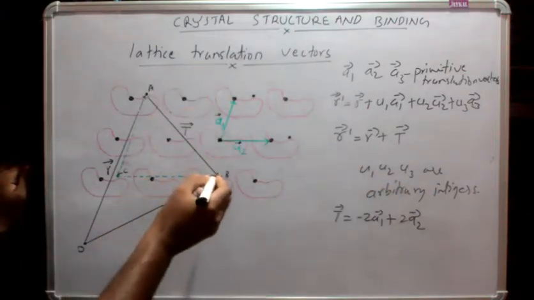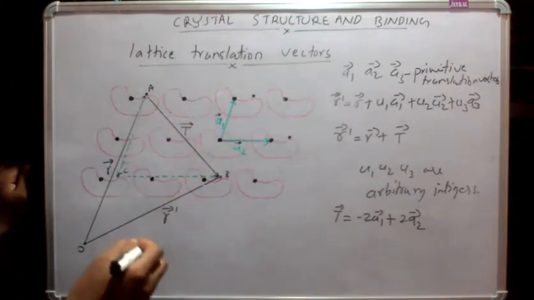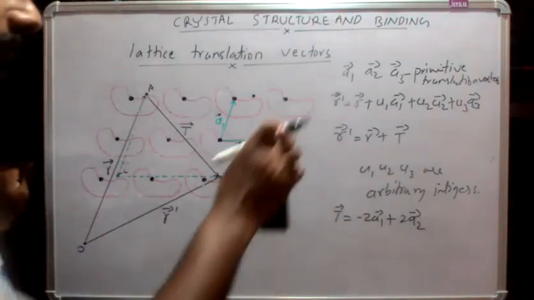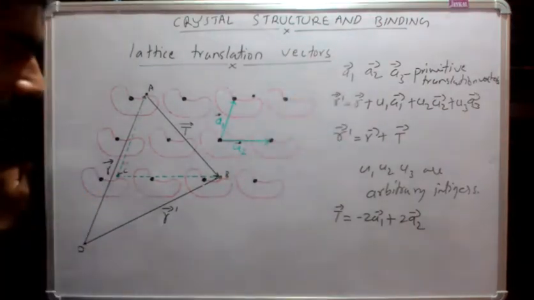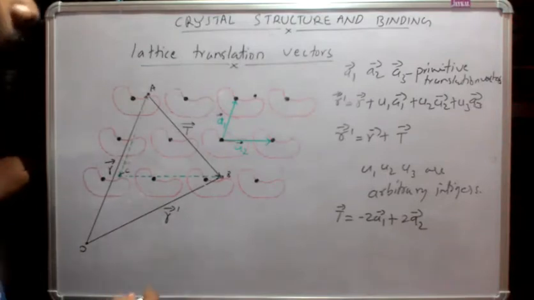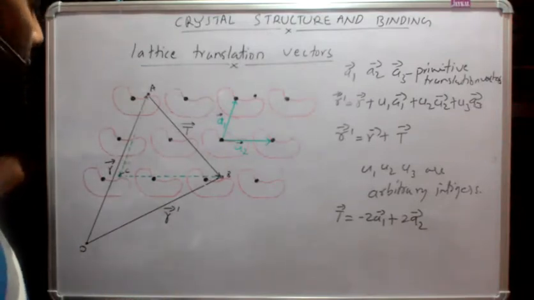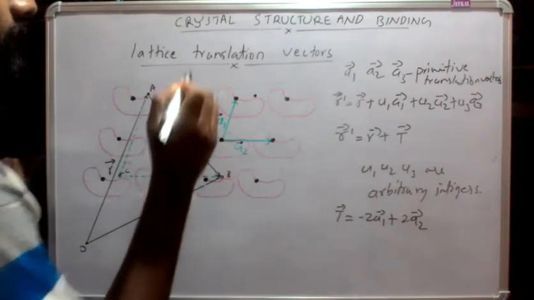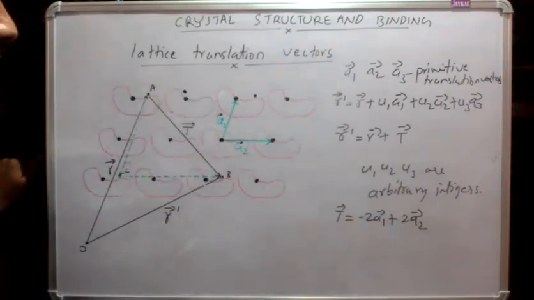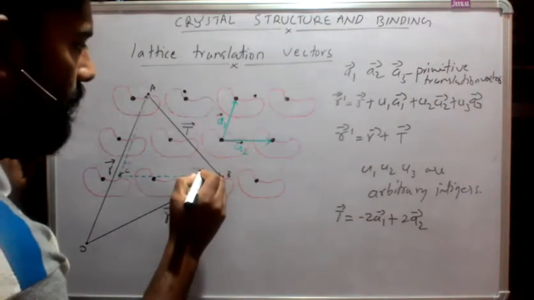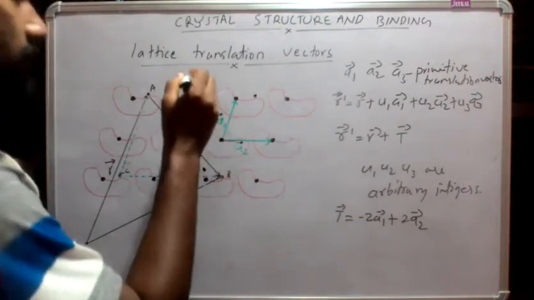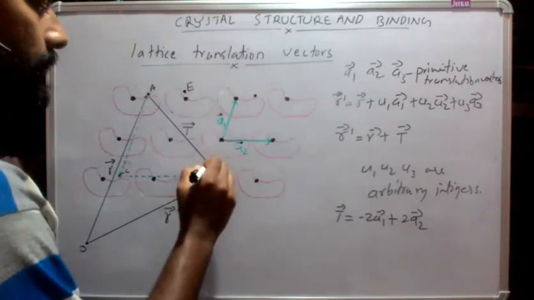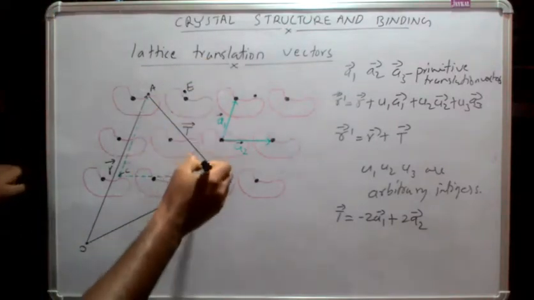Okay, so for another example, if I am selecting 2 points having the similar surroundings, one is this one, and another is this one. This is ABCD, this is E and this is F. So I need to connect these 2 points.